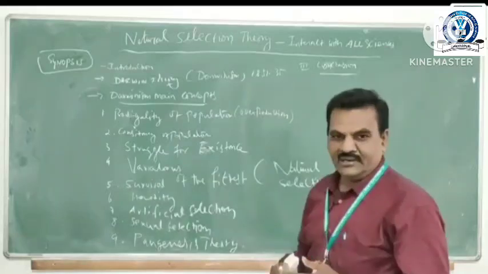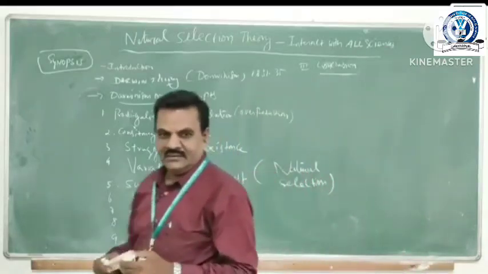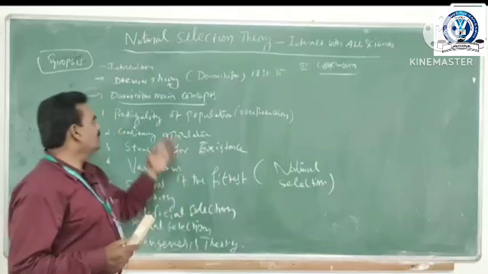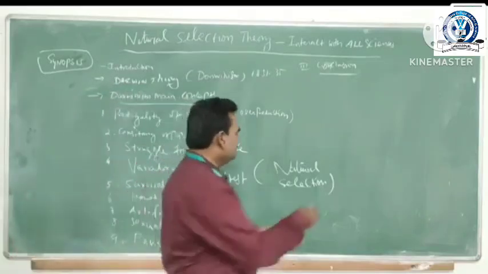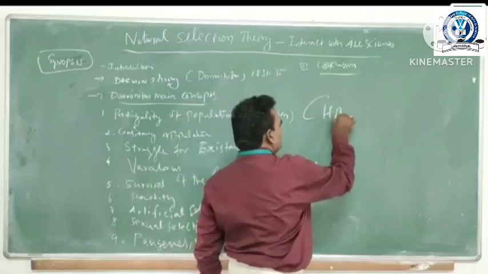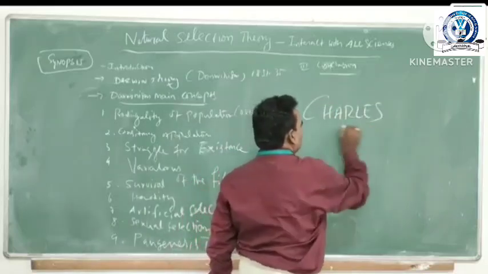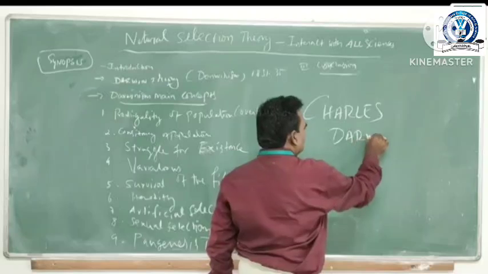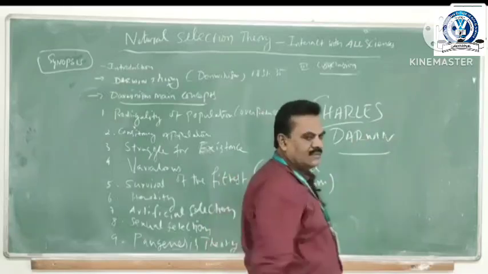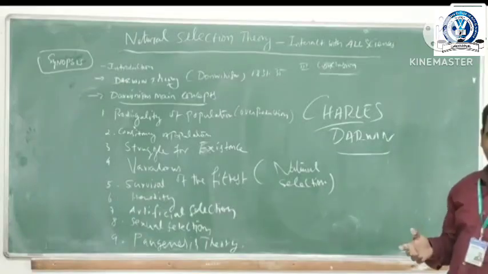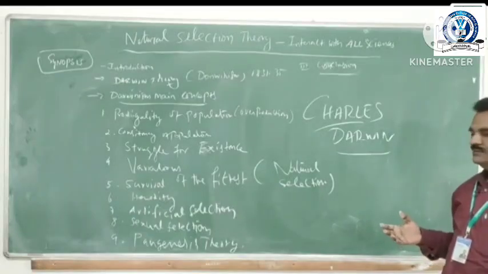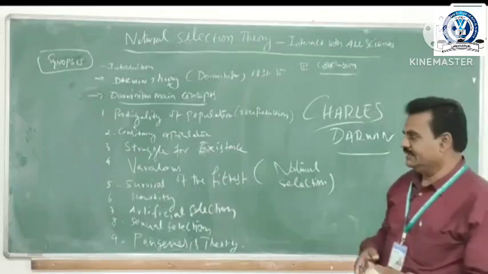Let us discuss the very famous evolutionary biologist, Dr. Charles Darwin. Charles Darwin proposed the theory Darwinism, Darwin theory.